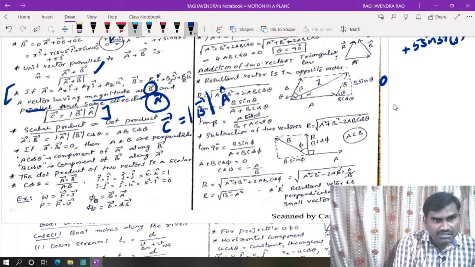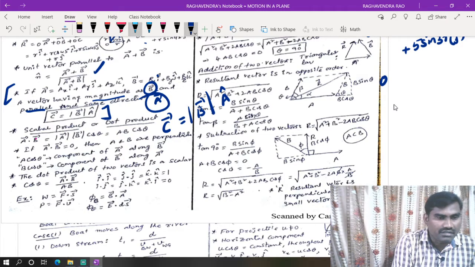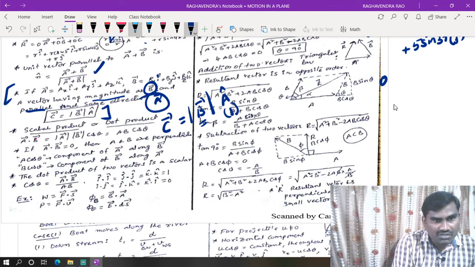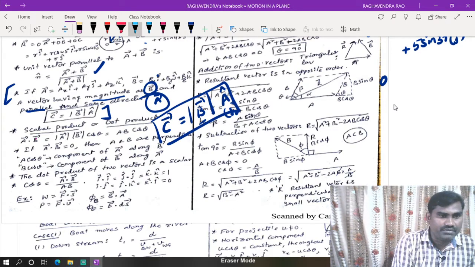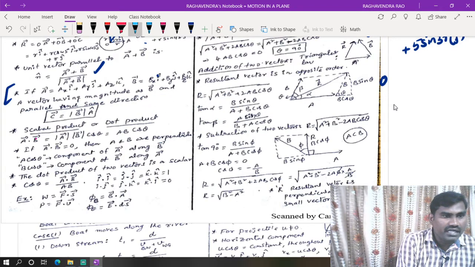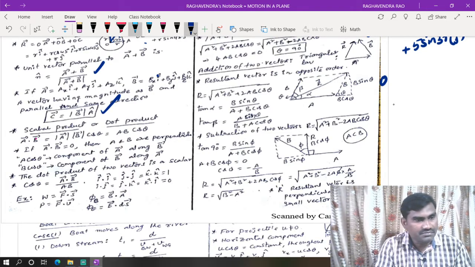If you take some vector, its magnitude may give a different value for the magnitude of the C vector. But this magnitude should be equal to b, with direction along the direction of a bar. The magnitude of a cap is 1, so a cap is representing direction. So the direction of C bar is along the direction of a bar. Now we can represent C bar is equal to modulus of b bar into a cap. Like that, if two vectors are given, with magnitude like one vector and direction like another vector, we can write the expression like this.